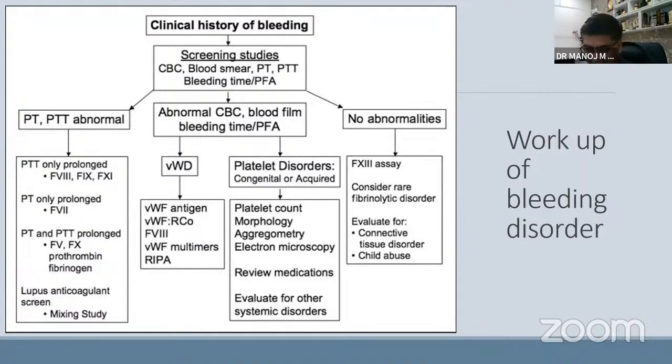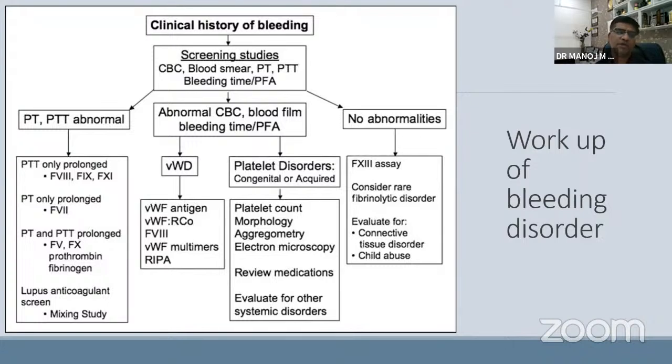First, assess the patient and see whether the bleeding is severe enough to need immediate attention. Take the detailed clinical history, then do screening studies with CBC, blood smear examination, PT-APTT, bleeding time, and if possible, platelet function assay. If the CBC or blood film or bleeding time is abnormal, go for VWD, platelet disorders, all those things.